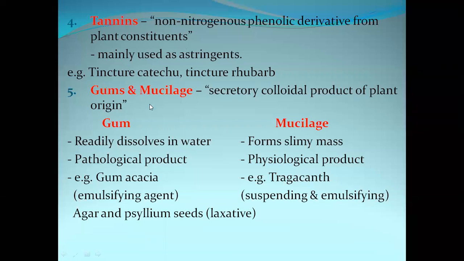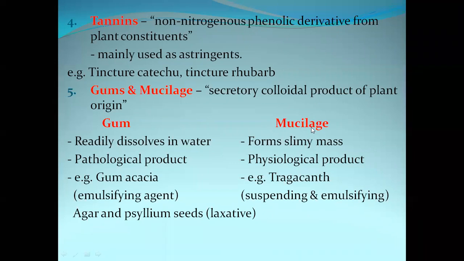The next one is gums and mucilage. Gums are rapidly dissolved in water. These are the pathological products which are produced from the plants. Examples are agar and emulsifying gum acacia, which is used as an emulsifying agent. Agar and psyllium seeds are used as laxative agents in constipation.